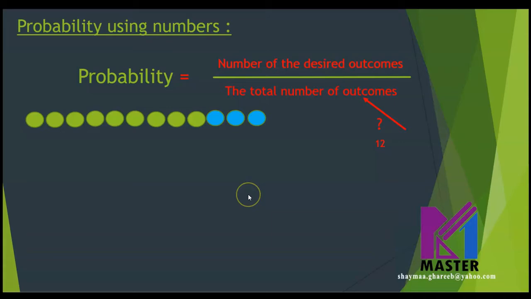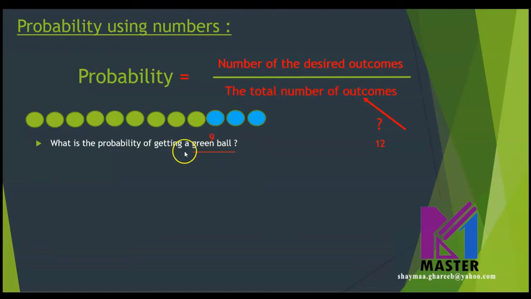Let's see the question. What is the probability of getting a green ball? He's asking you about the green balls only, which means this is the desired outcome. So the desired outcome is what the question asks you about.